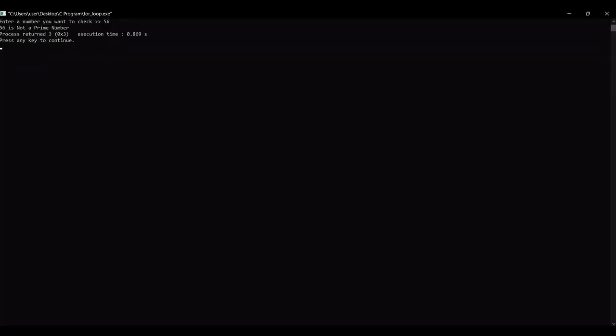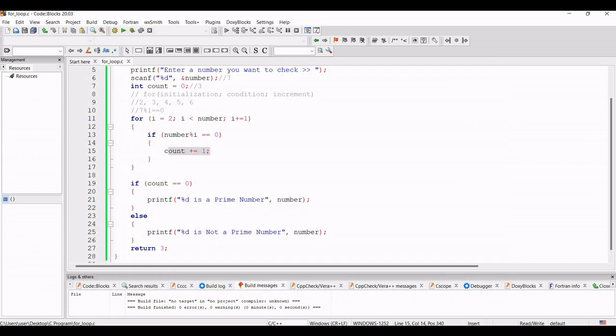So here, sorry, for 1 the count value was incremented by 1, but here 1 is not there. The loop will start from 2 and go up to n minus 1. At that time for a prime number no mod operation will give us the result 0, so for that reason this count will not be incremented. So the value of count was first 0, and here also it will be 0. And that's all for the for loop.